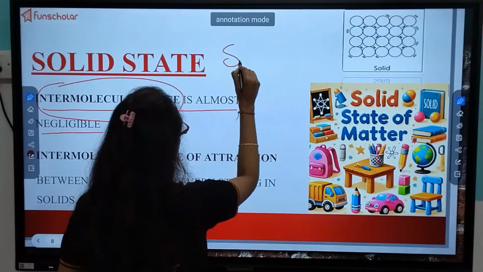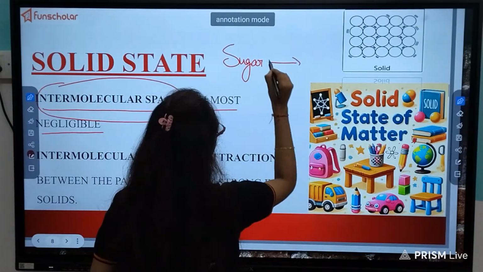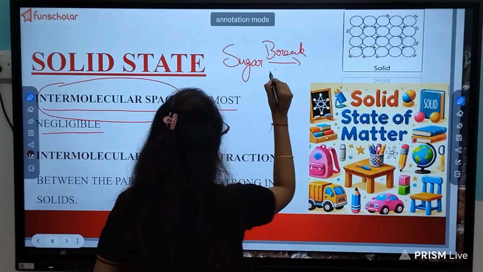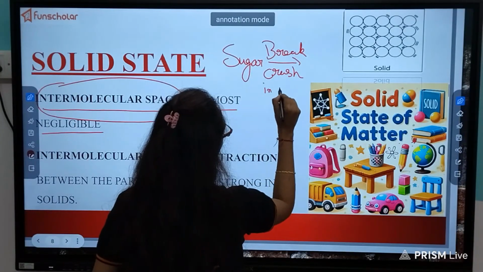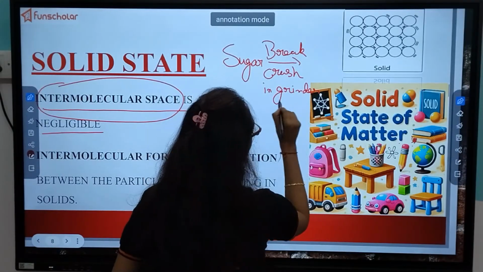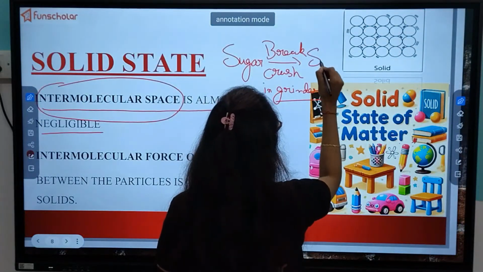So for that, I'll just give you a short description of what a molecule is. Suppose sugar. Now you break it down or crush it in a mixer or grinder. What will you get? You will get sugar powder.